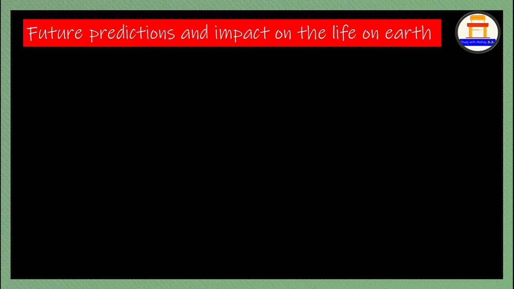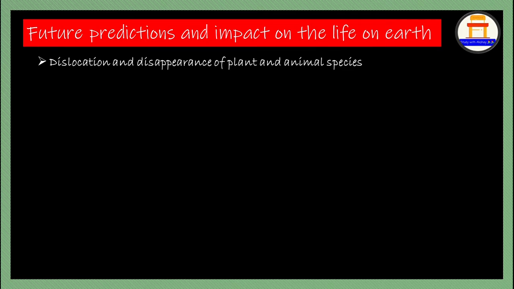Dislocation and disappearance of plants and animal species. Because of this, a lot of carbon monoxide is emitted, which is harmful for human life as well as animals as well as plants. So this leads to a problem in plants.